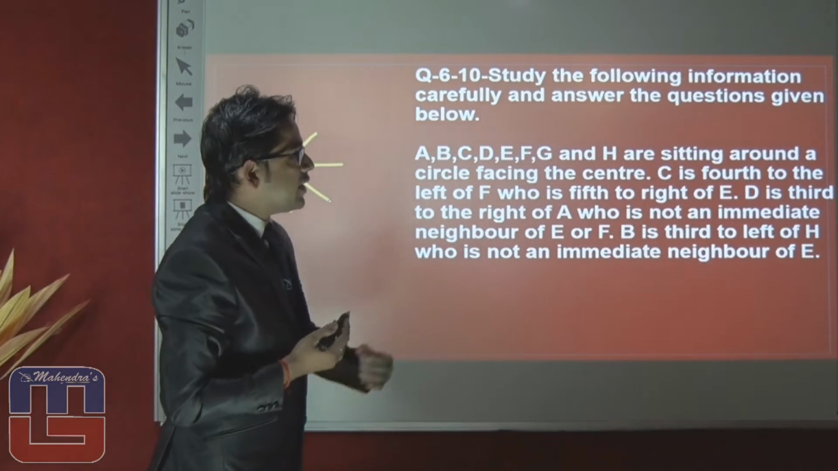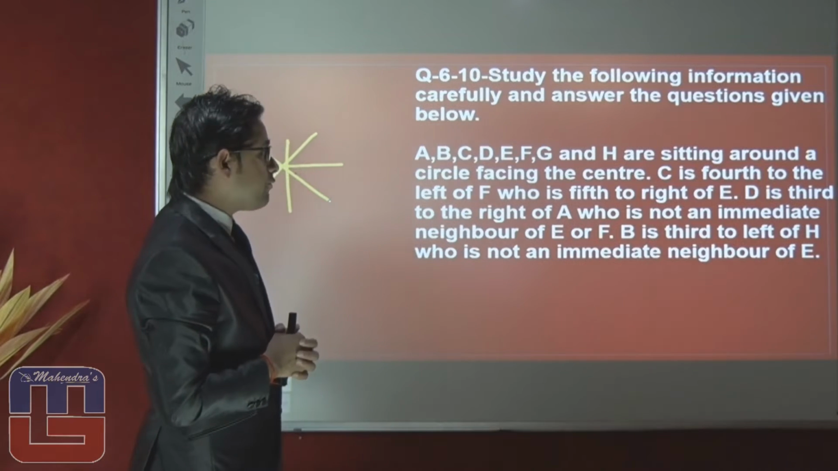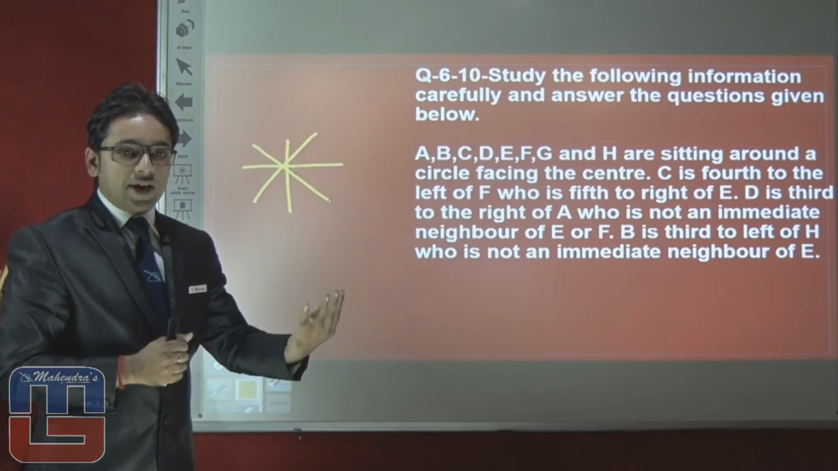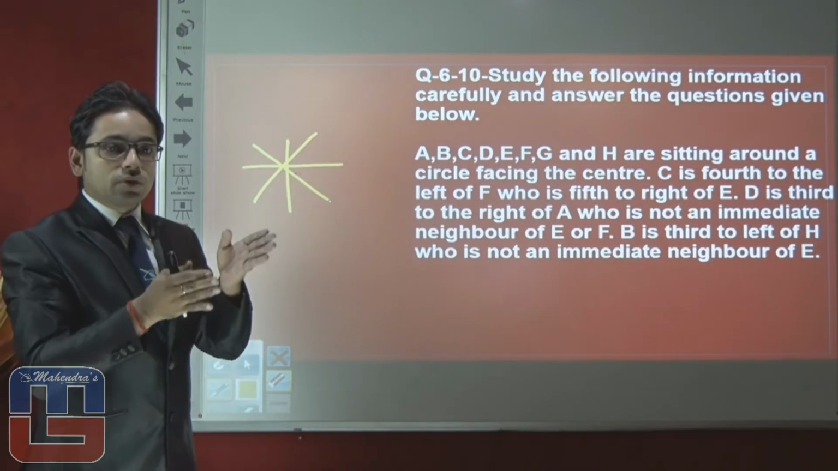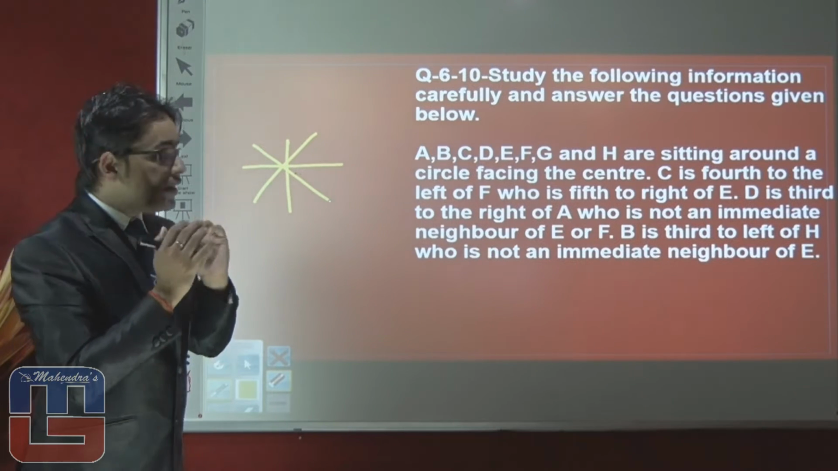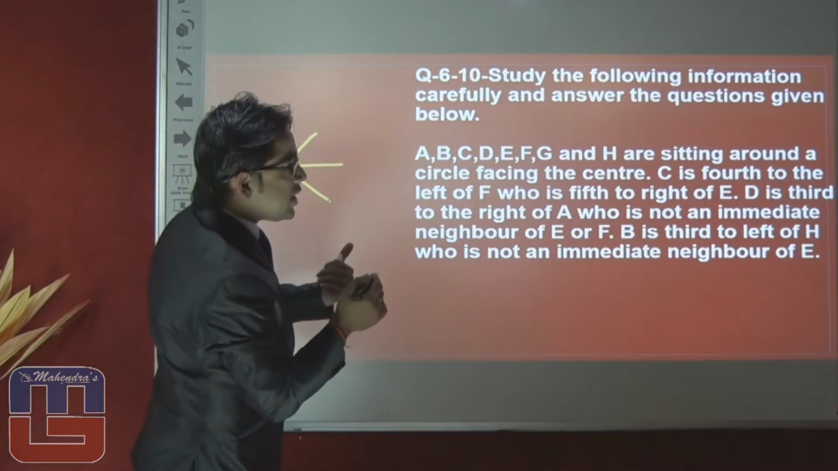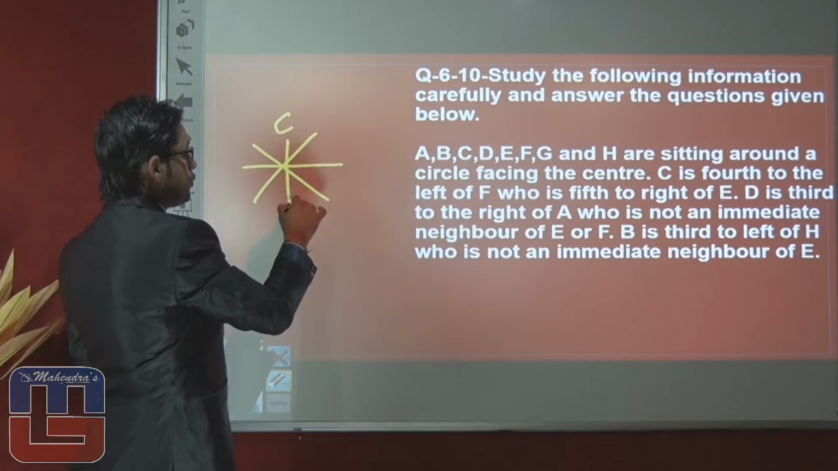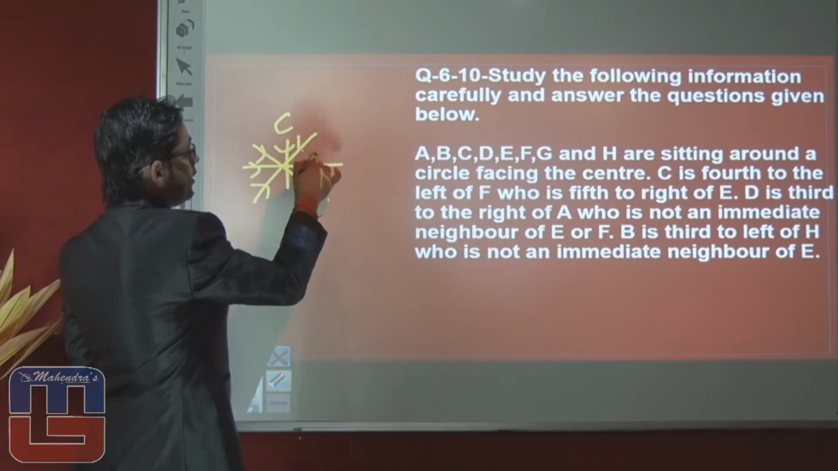First statement is saying C is 4th to the left of F. It means, they are 8 members. If one is 4th right or 4th left, it means they both are opposite to each other. C is 4th to the left of F.